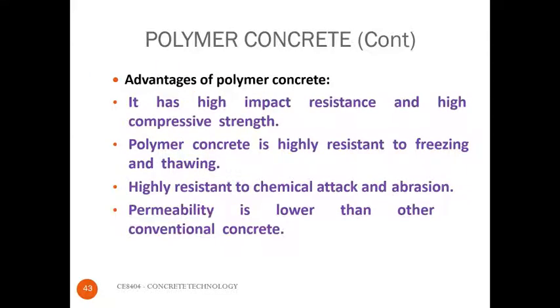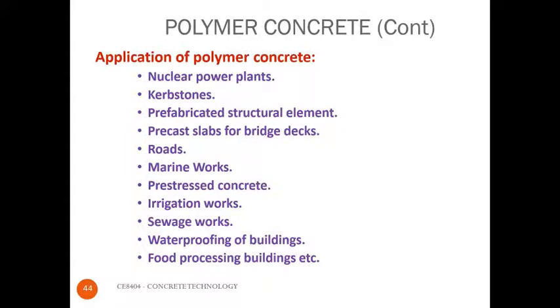The advantage of the polymer concrete is that it has a high impact resistance and high compressive strength. The polymer concrete is highly resistant to freezing and thawing. It resists chemical attack and abrasion. The permeability is less when compared to the conventional concrete, hence it results in good durability.